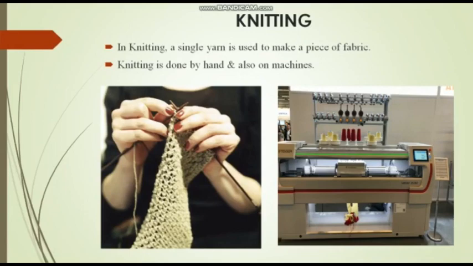Now, have you ever wondered what people in the old times used to wear when materials or fibers were not yet introduced? They used to wear clothes made up of leaves, long leaves, banana leaves you can say, or animal skin and their furs. They used to make clothes with it and wear that.